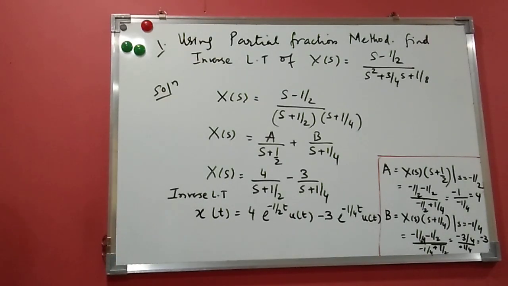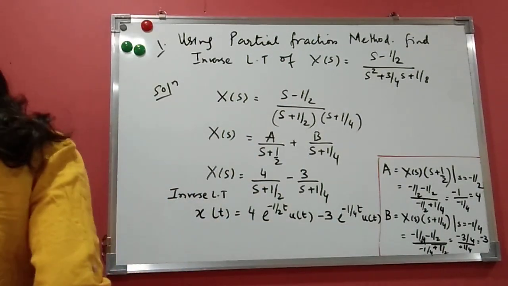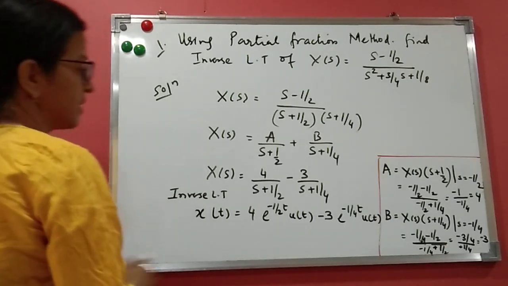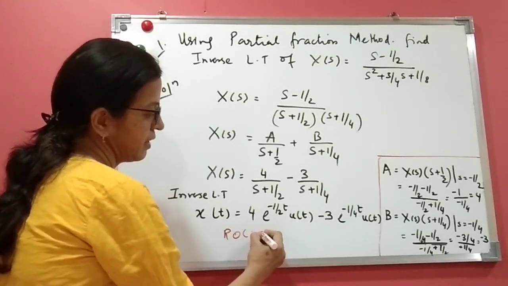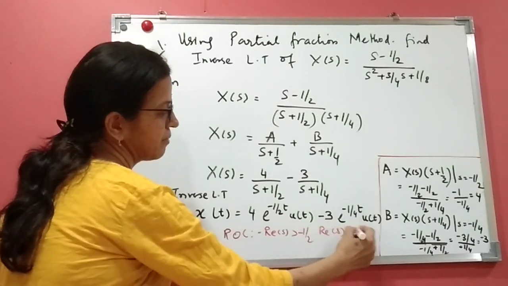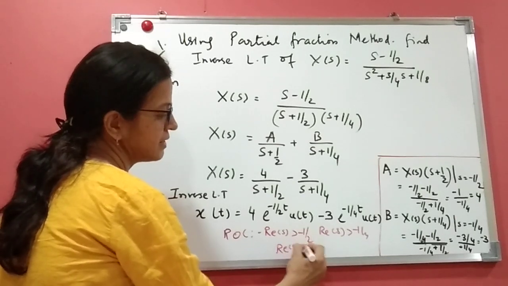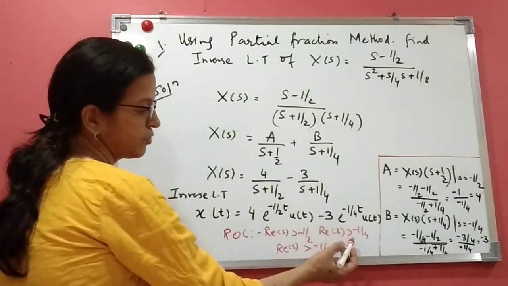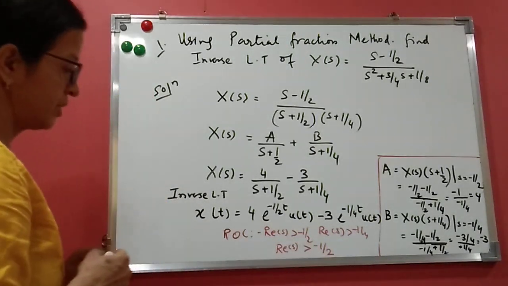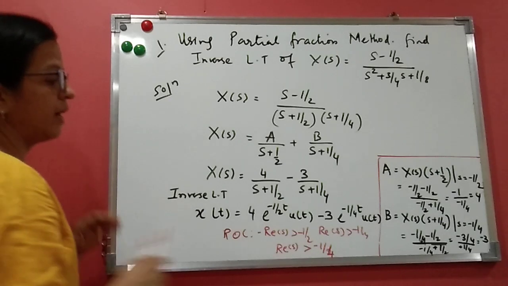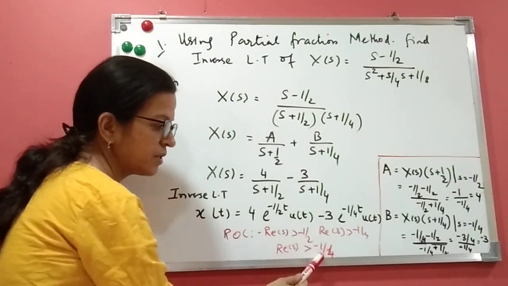ROC is not given, we have assumed it is a positive sided signal, so it is a causal signal. Now whether it is stable: the ROC is real s greater than −1/2, and real s greater than −1/4. If I combine, real s is greater than −1/4. This is nothing but the ROC. Now the ROC is to the right of the pole locations, which means it is causal.